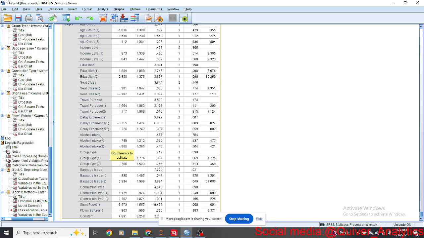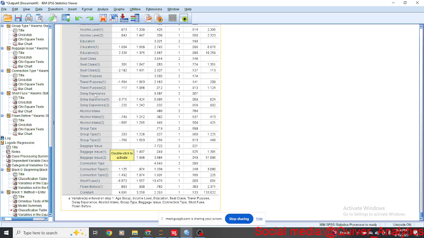Then for alcohol intake, also for chi-square, alcohol was not significant. Yes, alcohol is not significant because it's 0.78. So this result still tallies with our chi-square value. Then for baggage issue, we have 0.021. It is significant, and it is baggage issue 2 that predicts whether a passenger will be chaotic or not.